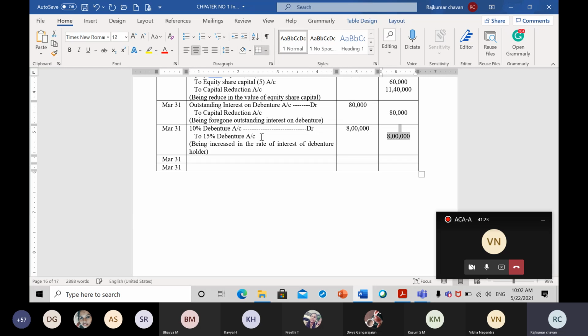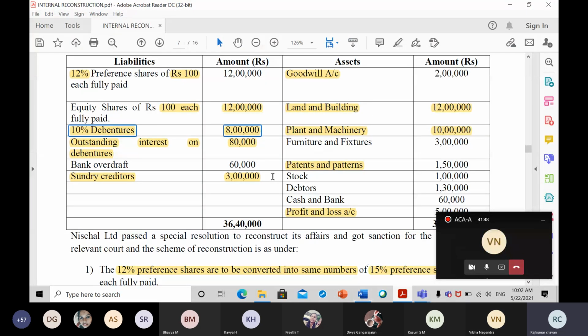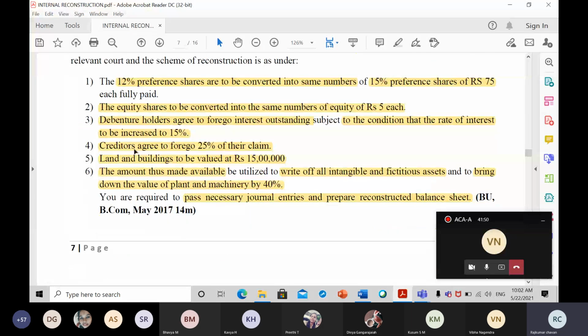So this is how the adjustment has been treated here. When you prepare a balance sheet, instead of 10%, you have to show 15%. So we have to remember this. Let me write it here for your understanding. This is my new debentures. Did everyone understand this entry? Yes, sir. Okay. Let us move on to the next one. Creditors have agreed to forego 25% of their claim. So again it is a profit for the company.